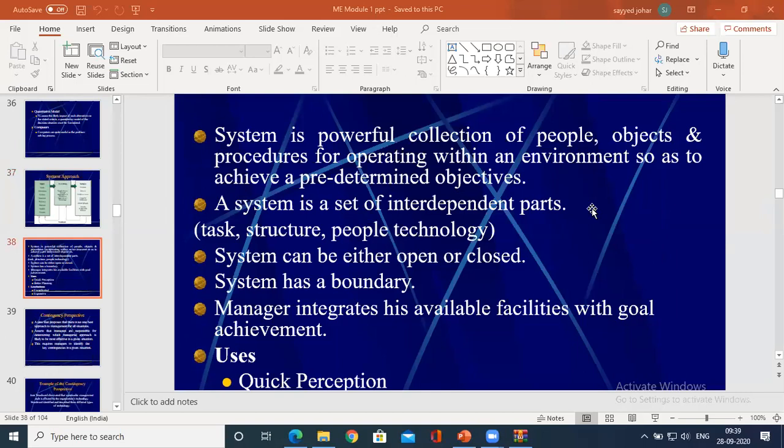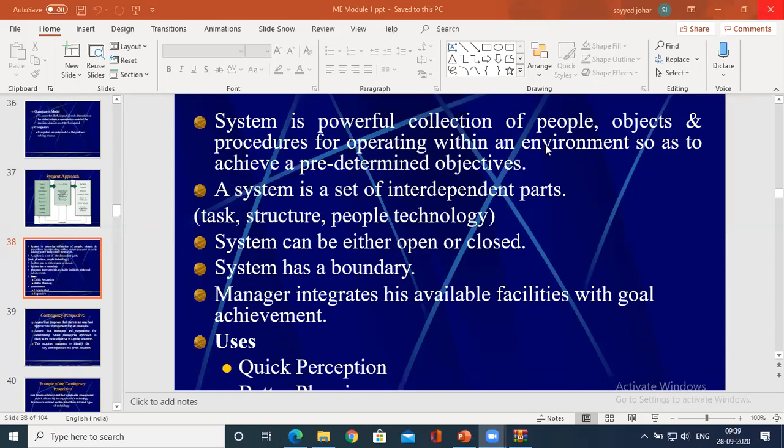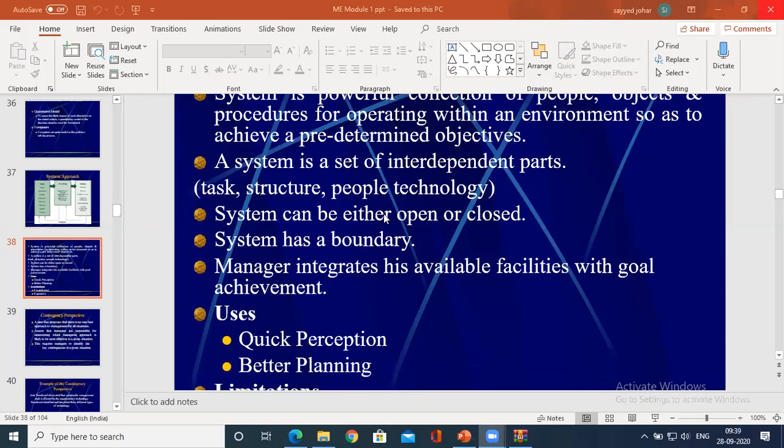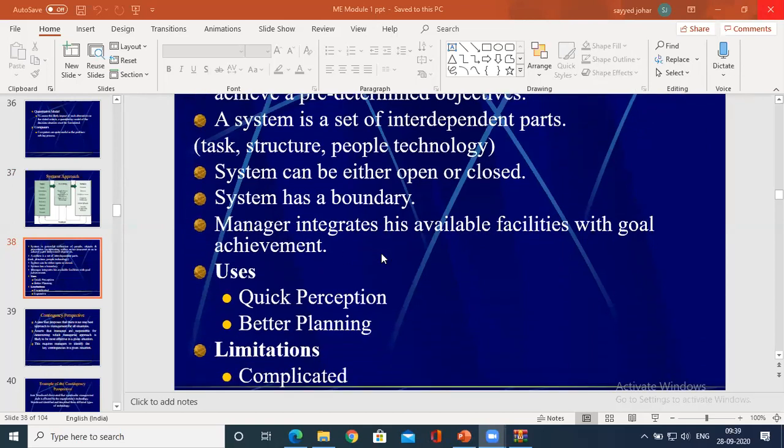So you could see what a system is, again a part of quad theory. A system consists of objects, people, and procedures within an environment, where there is a predetermined objective. Let me move to the next slide. It is all about the system, how the system looks, and what all the uses are.